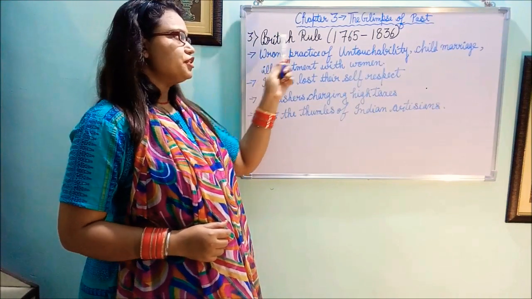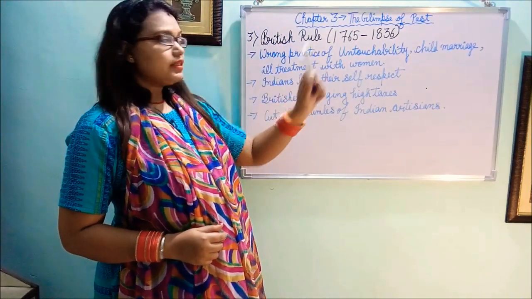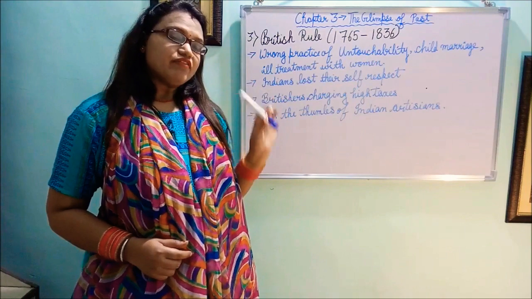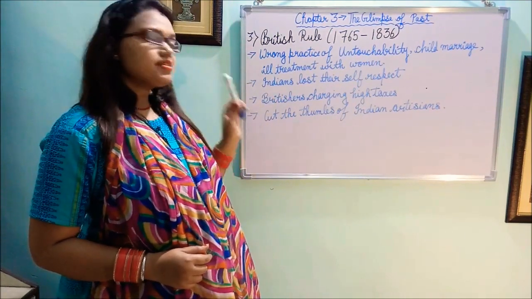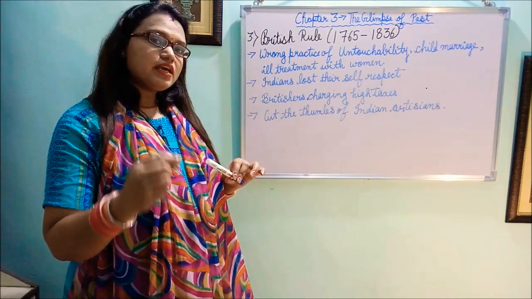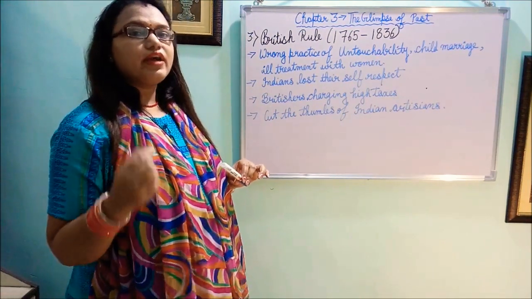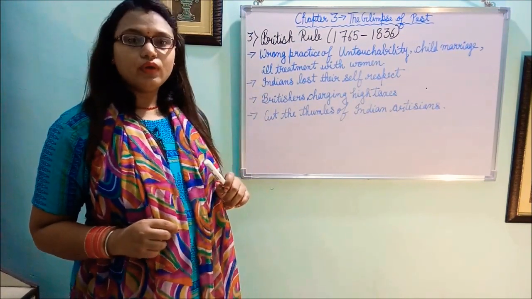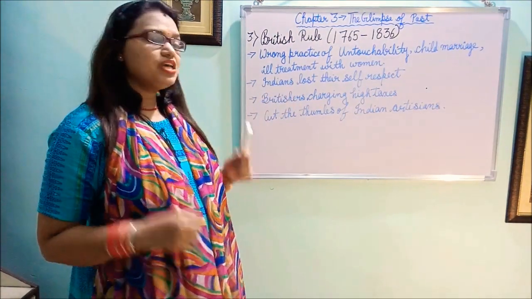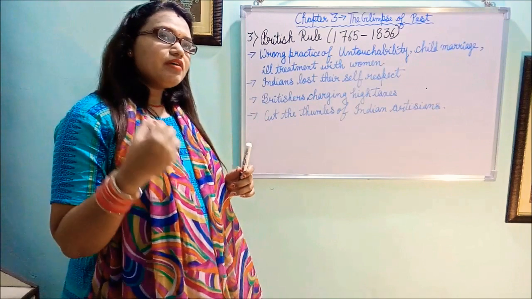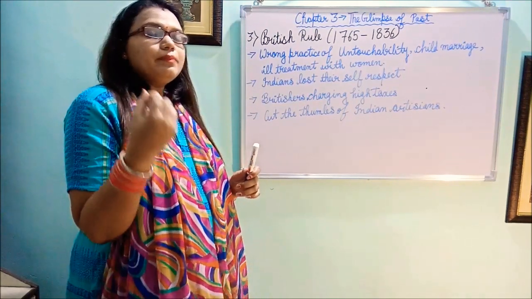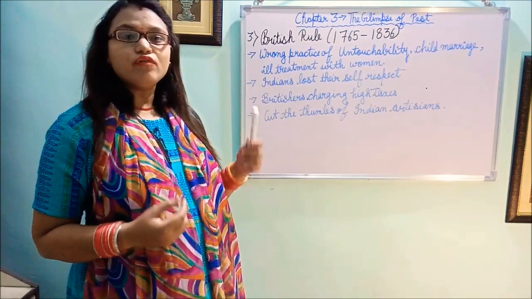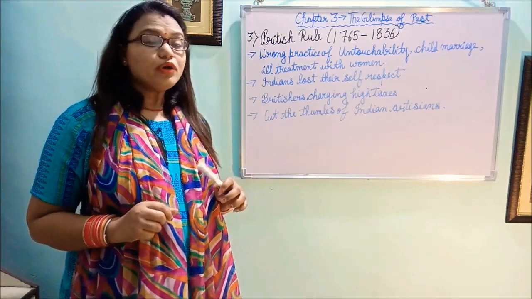The third part is British rule, and that happened during 1765 till 1836. After the establishment of the East India Company, the Britishers started ruling India. First of all, they picked the weak points of our India. How? See, at that time in India, many wrong practices were going on, like untouchability, child marriage, and ill treatment of women. The old preachers of India believed that woman is the only one responsible for the sorrows of the country, but that is not true, right?